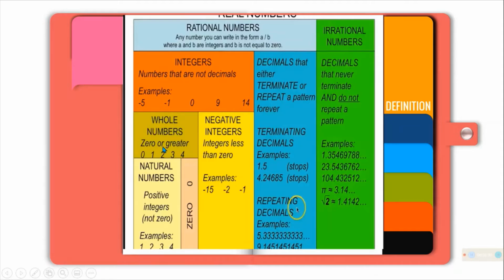Sa whole numbers, kasama si 0, and then positive numbers. Sa negative naman, yan yung mga less than 0. That is negative integers. And then we have natural numbers, so tinatawag natin counting numbers, and we start lagi sa 1. Pag nilagyan na siya ng 0, that is whole number.